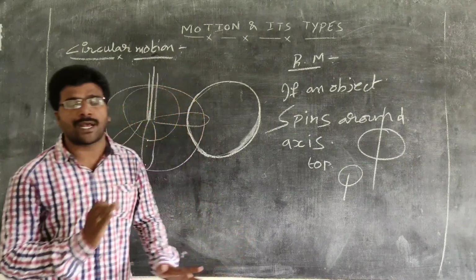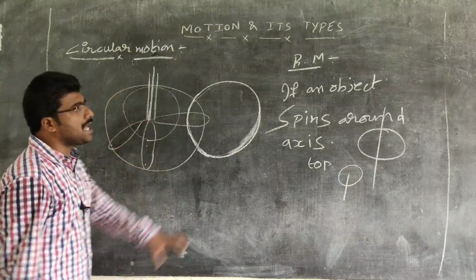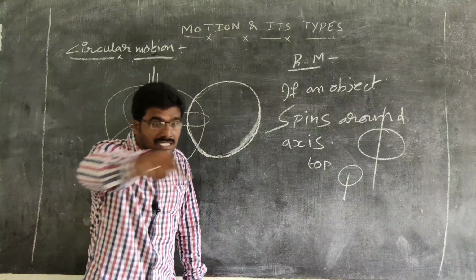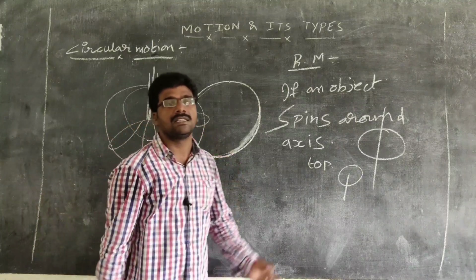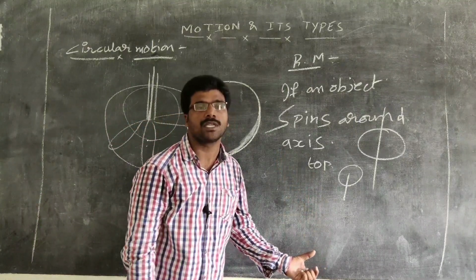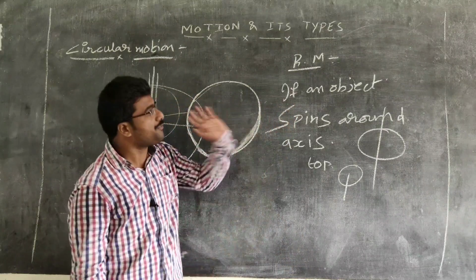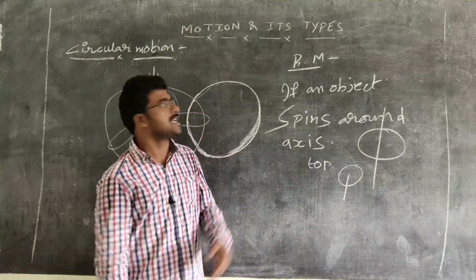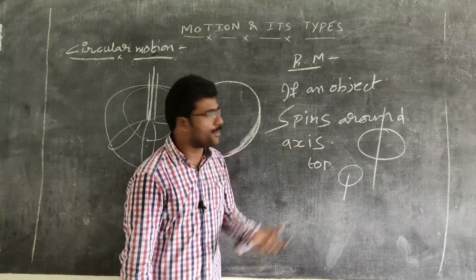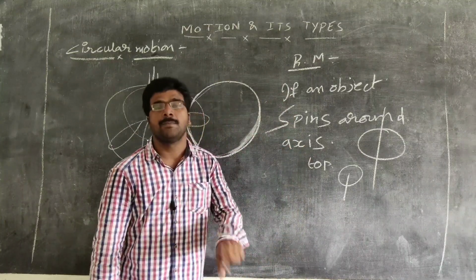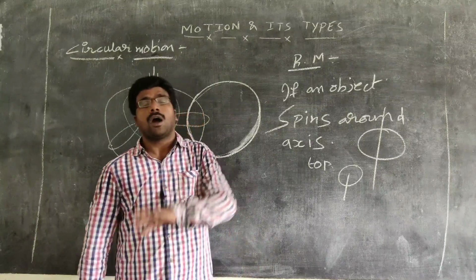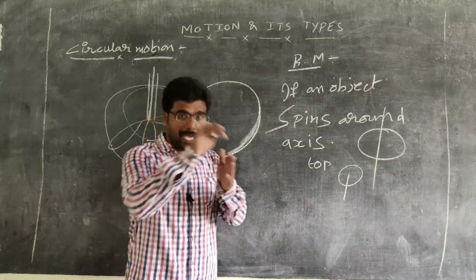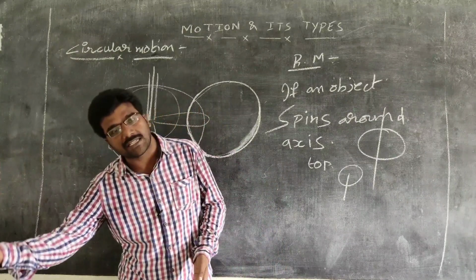So what is the main difference between circular motion and rotational motion? If an object moves along the circumference of the circle, that is circular motion. Rotational motion means the object spins about an axis, and that is known as rotational motion. Here the axis may be inside the body or outside the body. It does not matter whether the axis is real or an imaginary axis.